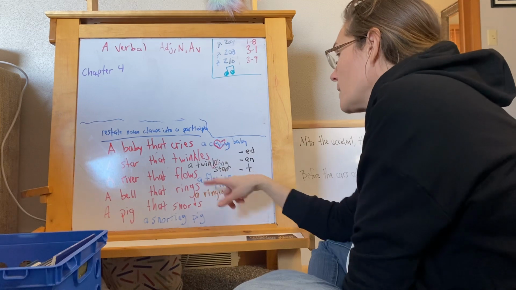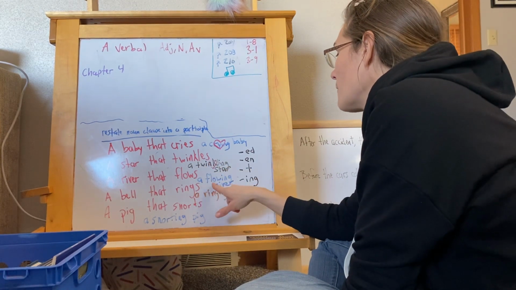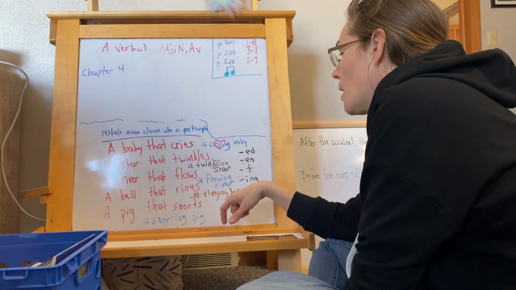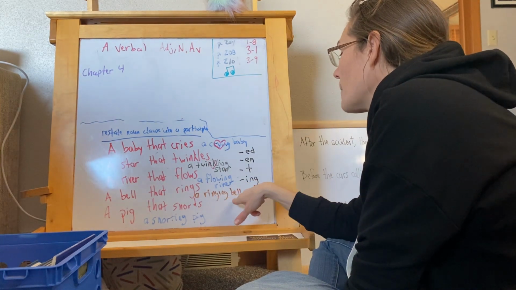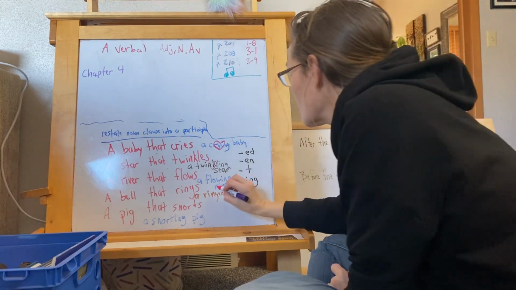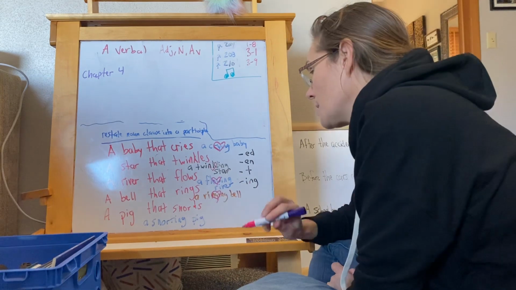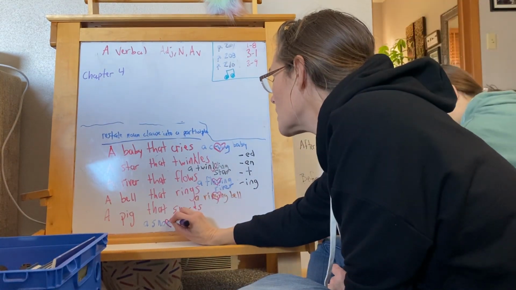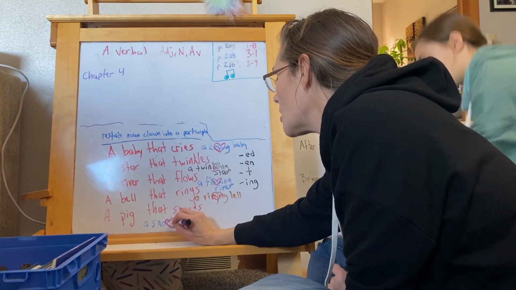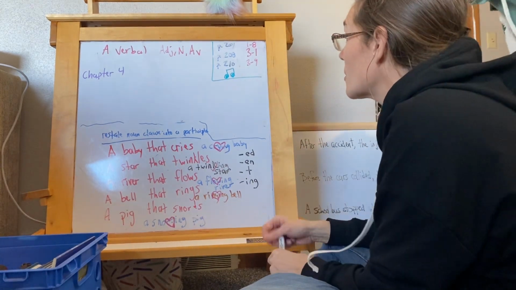A star that twinkles, a twinkling star. A river that flows, a flowing river. A bell that rings, a ringing bell. So these are all of our verbals. A pig that snorts, a snorting pig, because at the heart of this adjective is a verb. Okay, so we call them verbals.